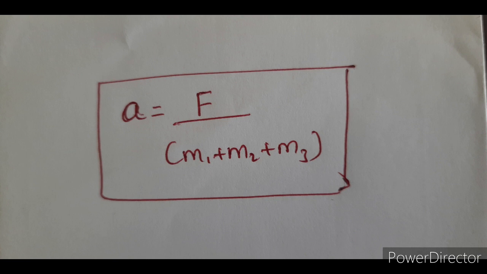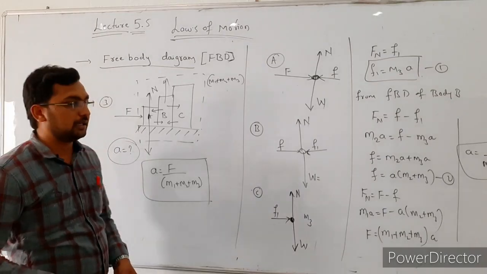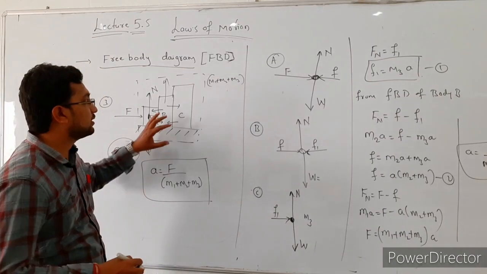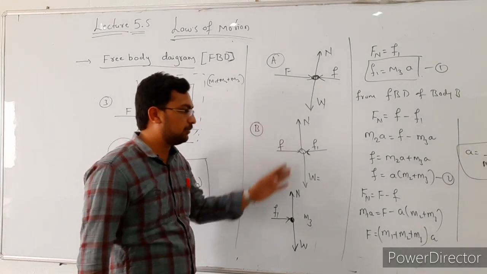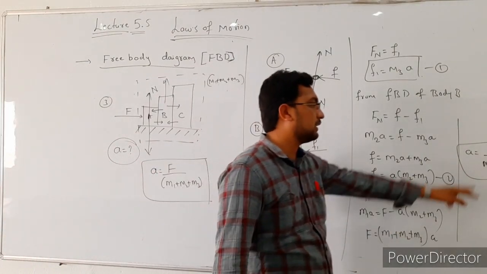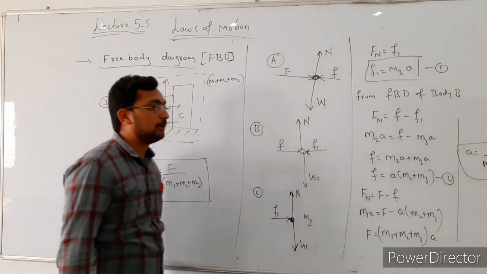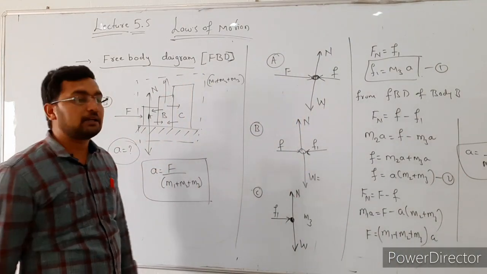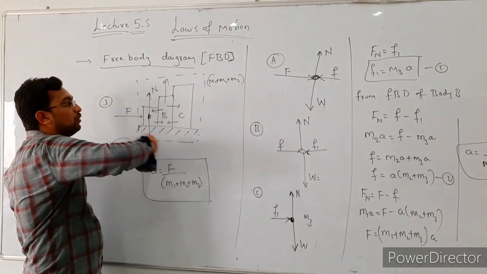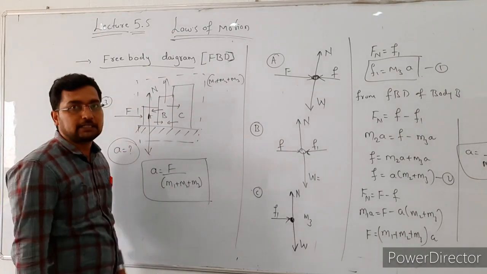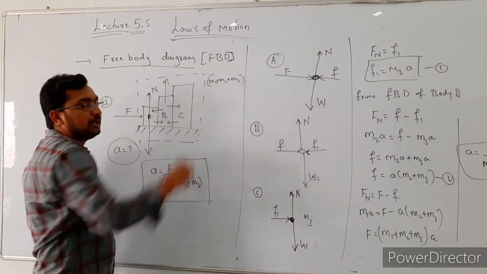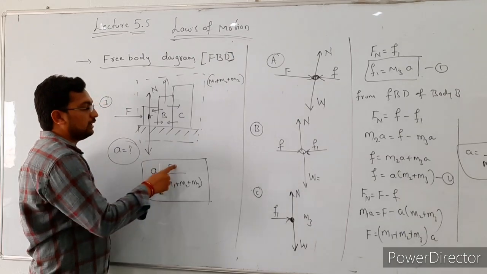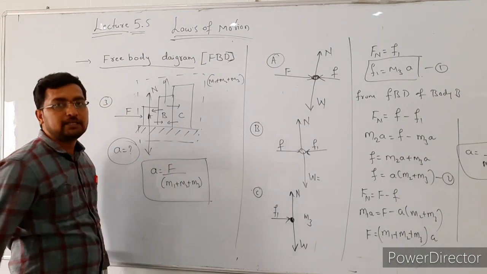So this is the formula we use to find the acceleration of the block, right? There are two methods to find the acceleration of this system. The first method is, if you draw the free body diagram and solve the equations, you will get the final relation A is equal to F divided by m1 plus m2 plus m3. In the other method, we consider the whole body as a single system. The total mass of the system is m1 plus m2 plus m3. So then the acceleration A is equal to F divided by the total mass of the system.